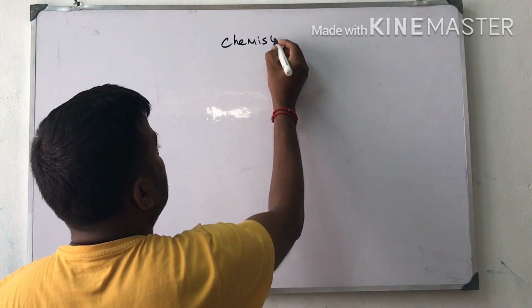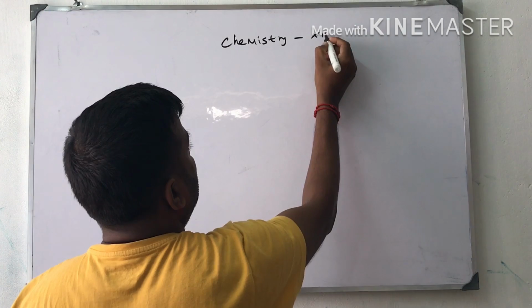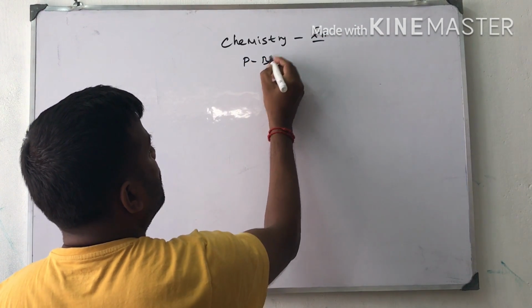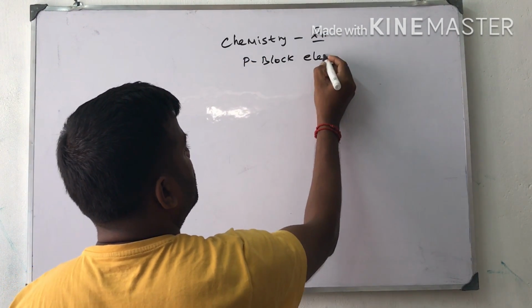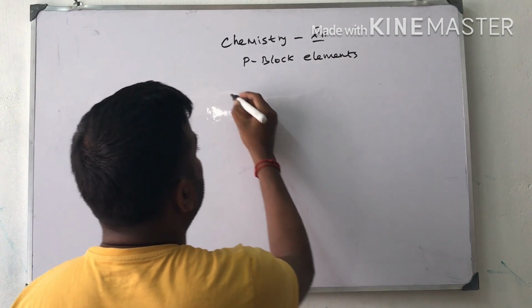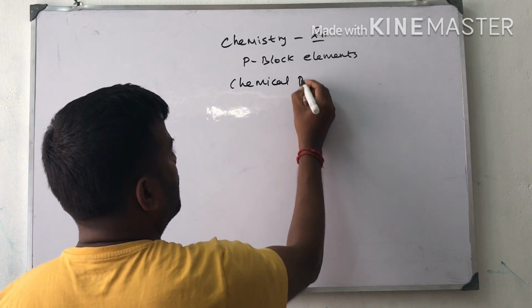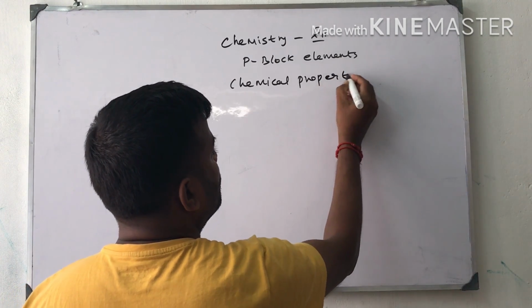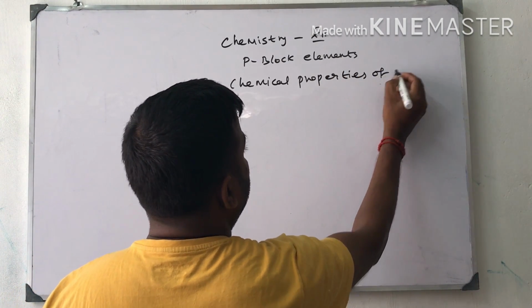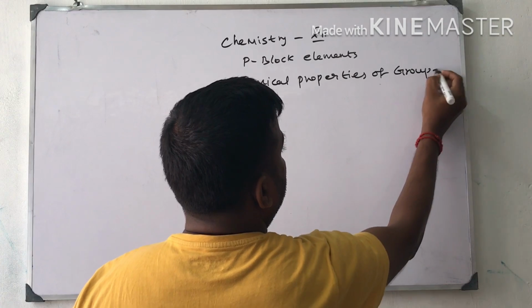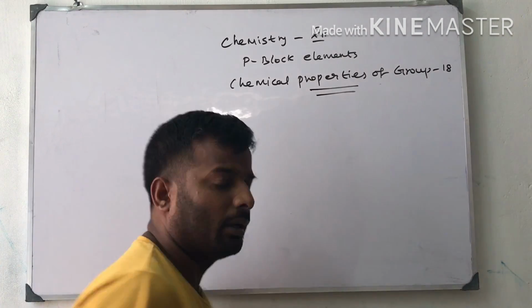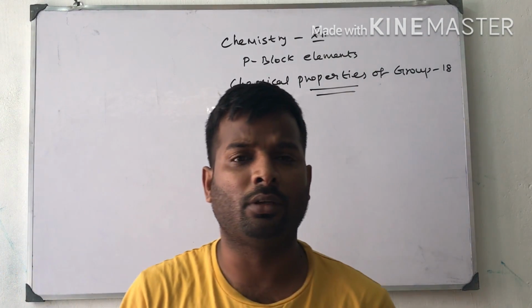Chemistry class 12 P block elements. Chemical properties of group 18.